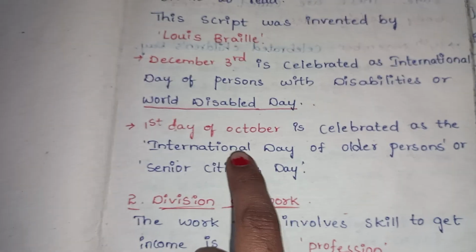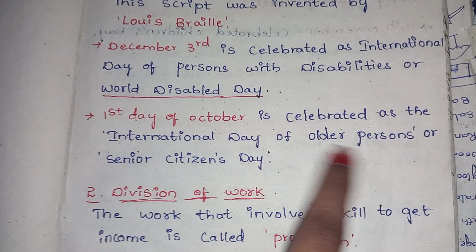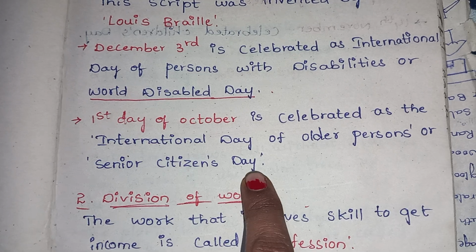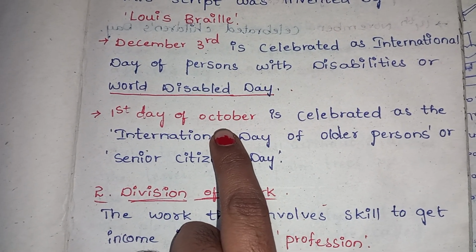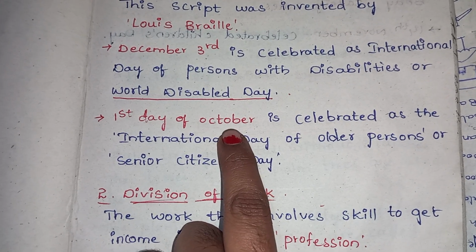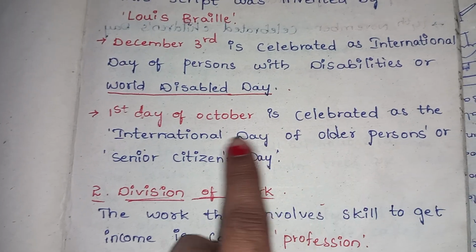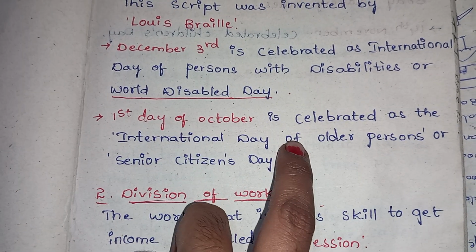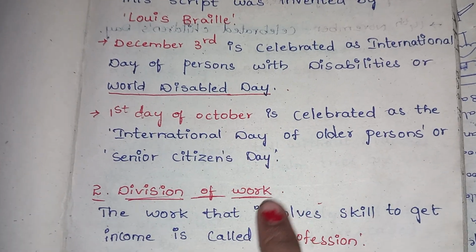And the first day of October is celebrated as the International Day of Older Persons and Senior Citizens Day. How to remember: October 2nd is Gandhi Jayanti, and we all call Gandhi Tata, meaning older. So that's why the first day of October is celebrated. We have to remember the second day is Gandhi Jayanti and the first day is Senior Citizens Day.